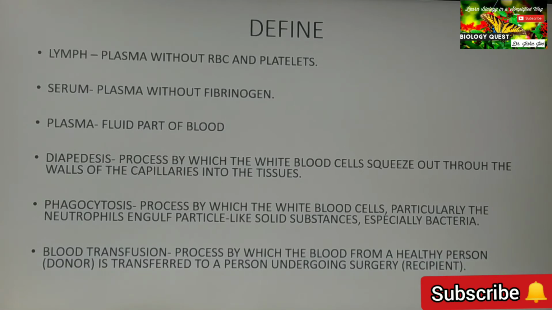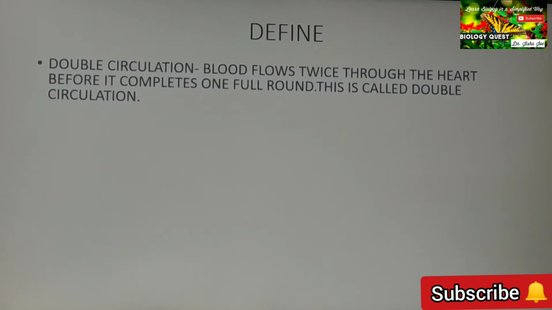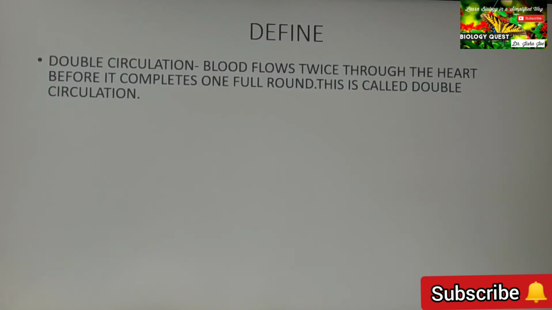Blood transfusion: process by which the blood from a healthy person, who is called a donor, is transferred to a person undergoing surgery or who is in need of blood, who is called a recipient. Double circulation: blood flows twice through the heart before it completes one full round. This is called double circulation.